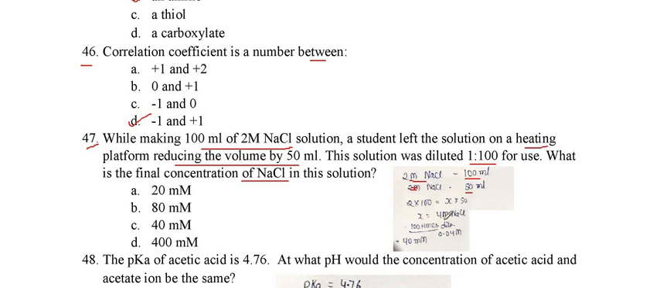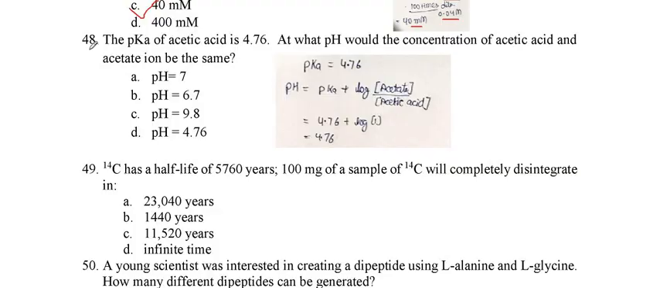So after heating, the 50 ml original solution has 4 molar NaCl, and we have to make a 100-fold dilution of this. For the 100 dilution of the 4 molar, we divide by 100, so it is 0.04 molar, which is equivalent to 40 millimolar. So option C is the right one. Now see the next question, question number 48.